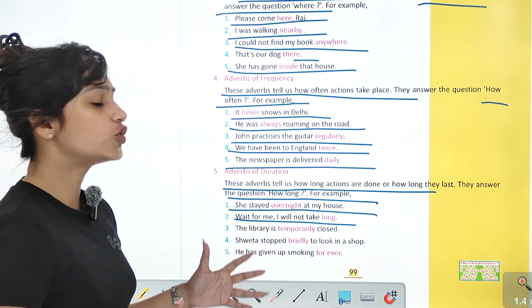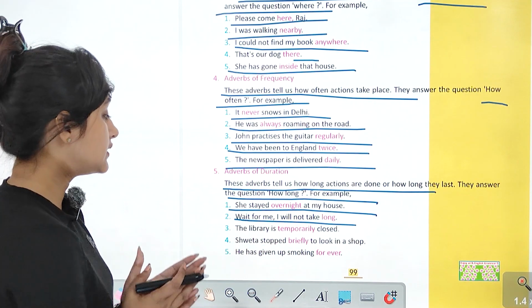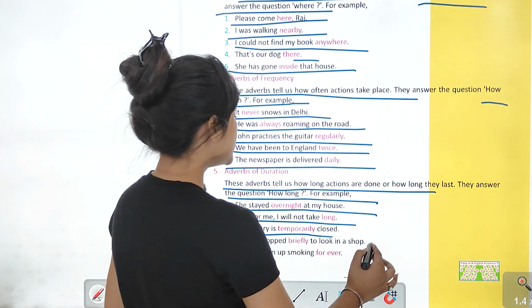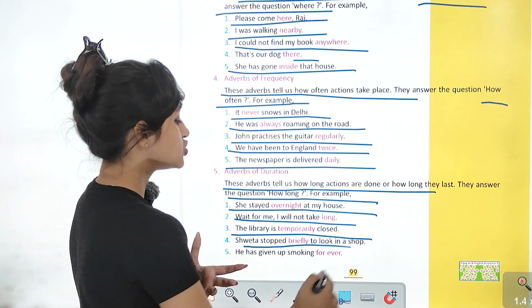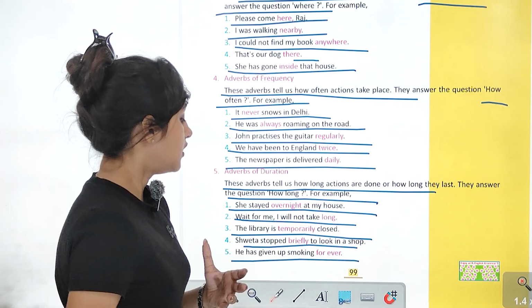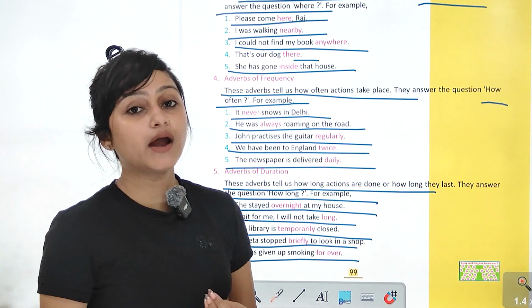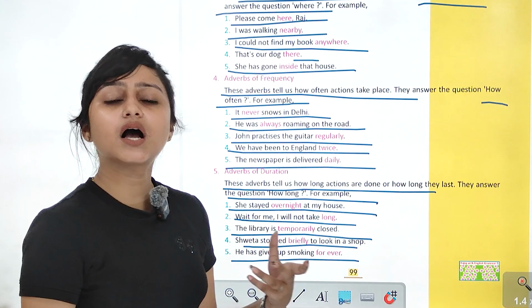Wait मतलब duration बताता है ना. Overnight, long, temporary, briefly, forever. कितने time तक. So the library is temporarily closed. Temporarily closed है थोड़ी time के लिए मतलब. Shweta stopped briefly to look in a shop. He has given up smoking forever. हमेशा के लिए. So they are telling the duration कि कब तक, how long.